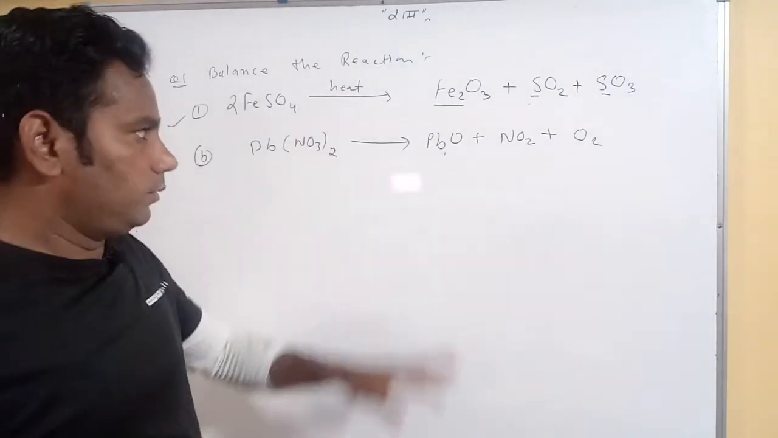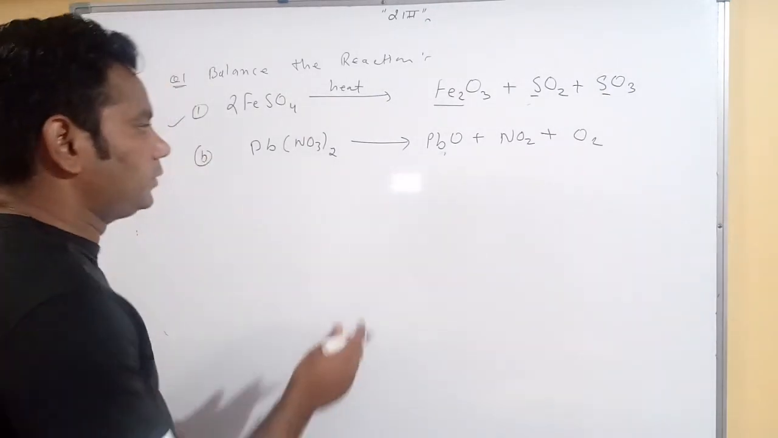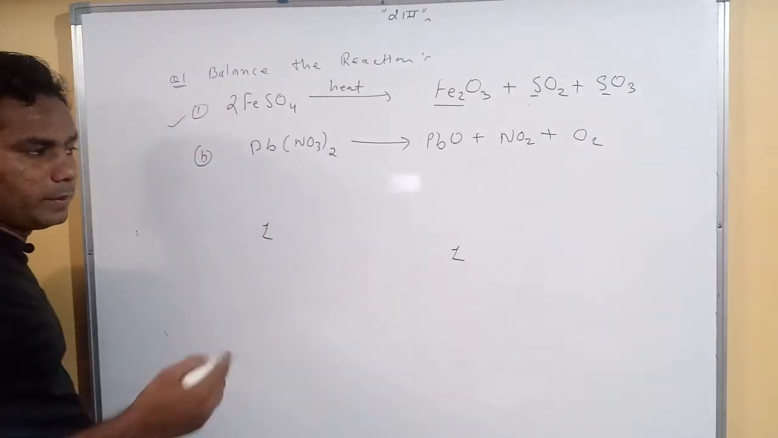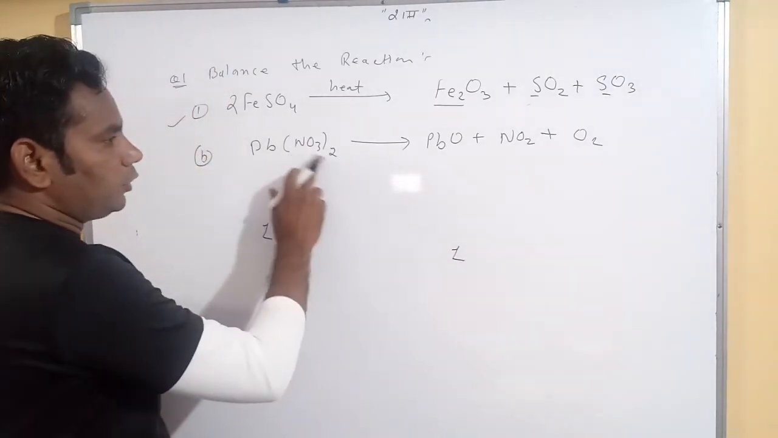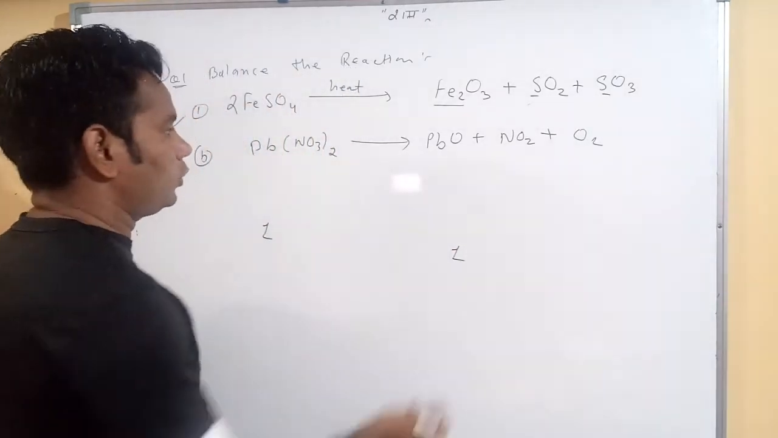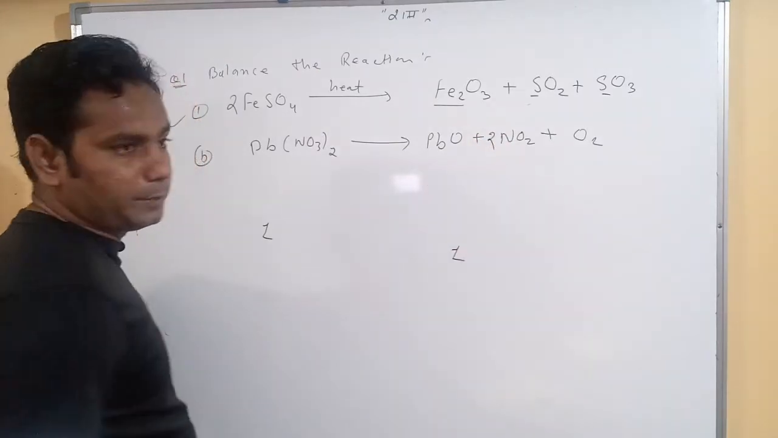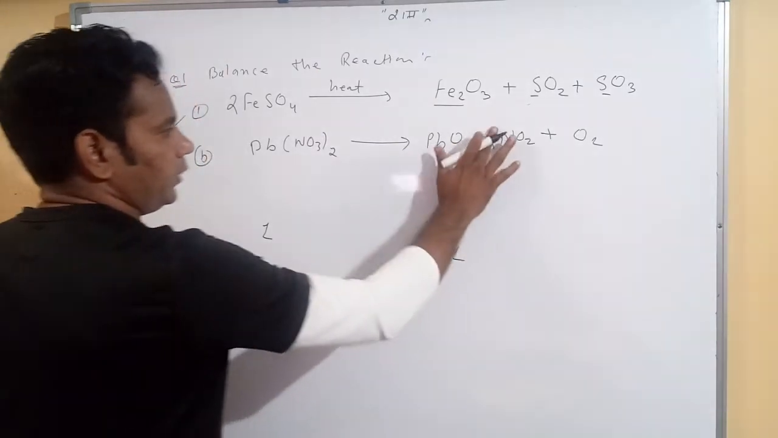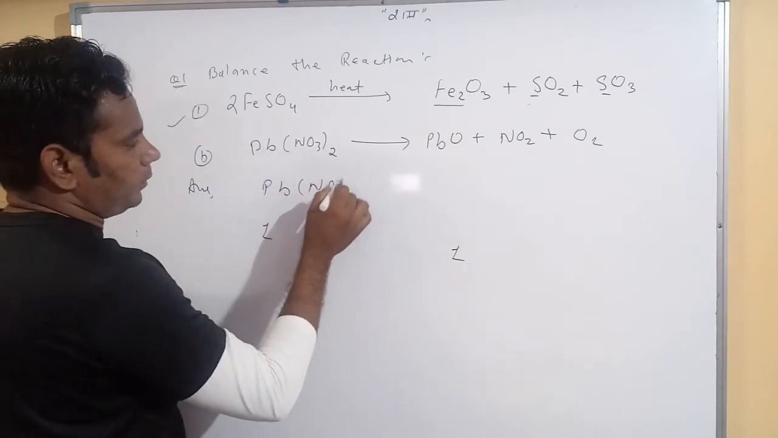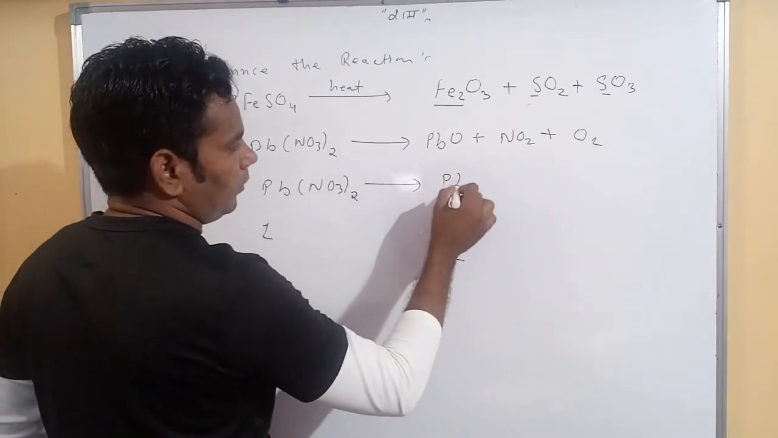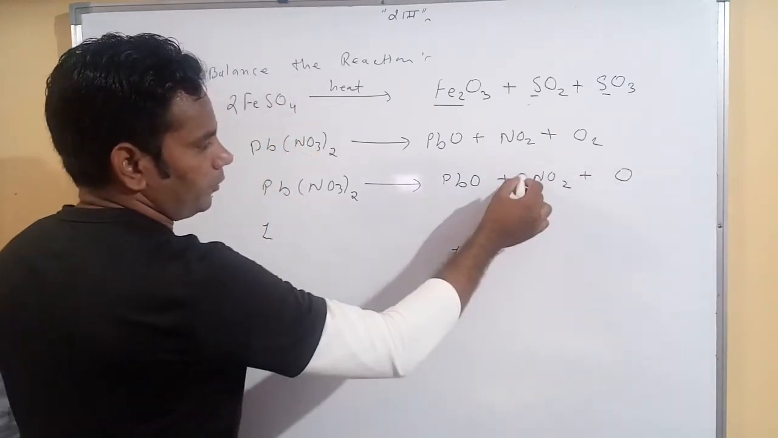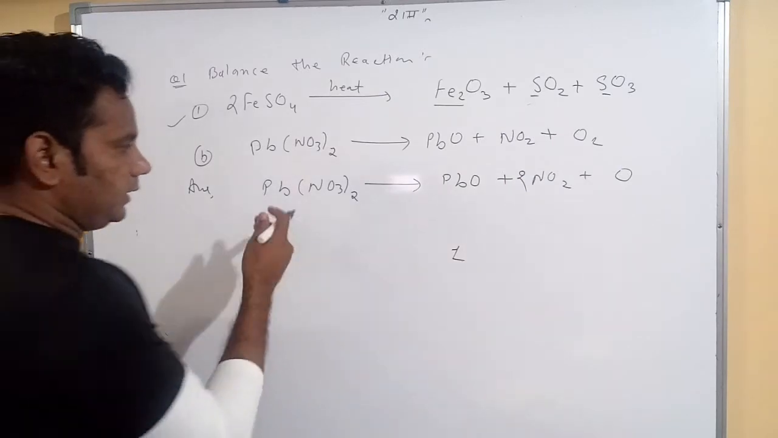First we calculate lead. How many atoms are present in lead? Here one, here also one. No problem. Both are balanced. Nitrogen 2, here only one. Oh, it's a problem. So we increase the nitrogen molecules here. Now it's balanced. So we use here 2 because nitrogen is present in 2 quantity.